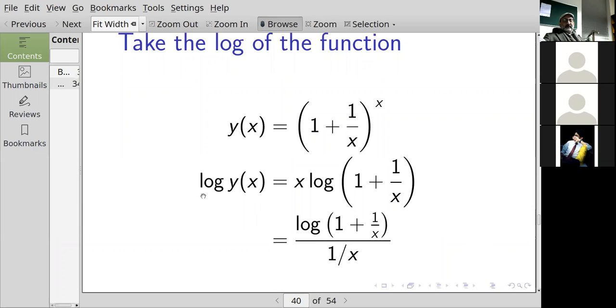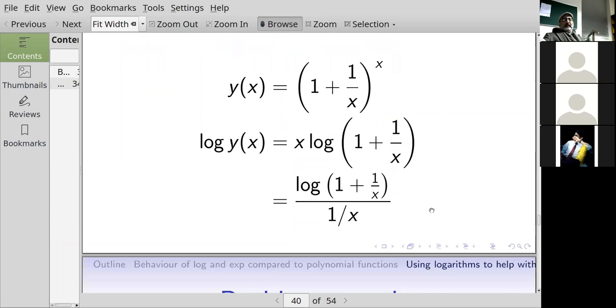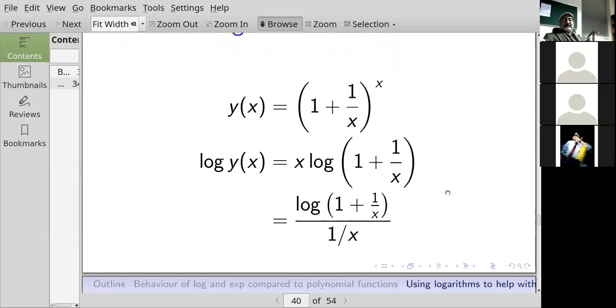So the logarithm of the function I care about is equal to the logarithm of 1 plus 1 over x divided by 1 over x. Is that algebra okay? Yes. How did you bring the x downstairs? Well, x is the same as 1 over 1 over x, right? Oh, okay.